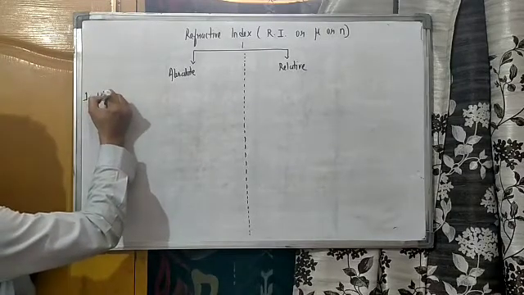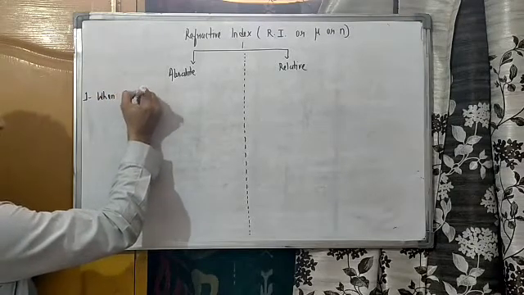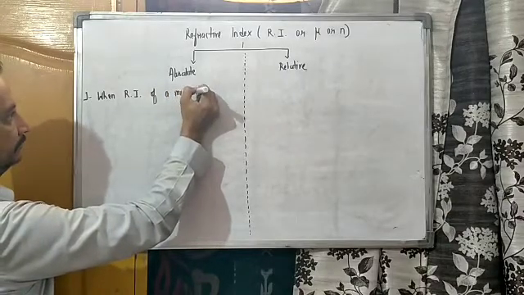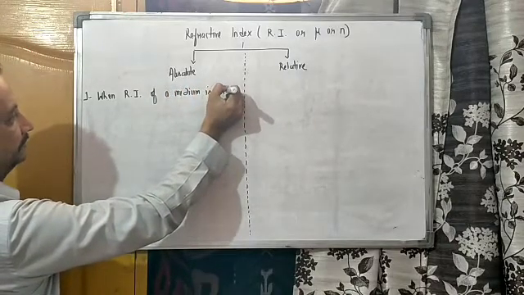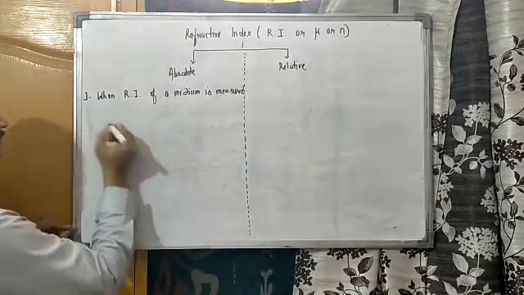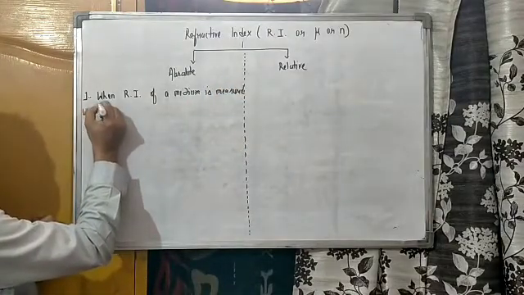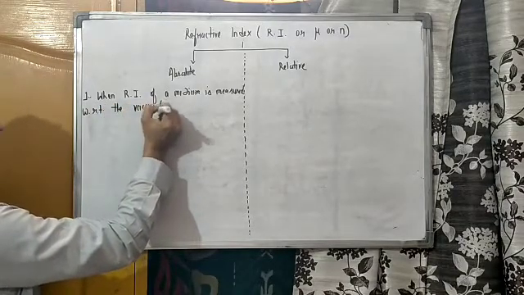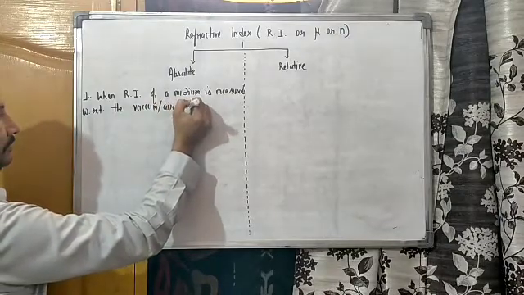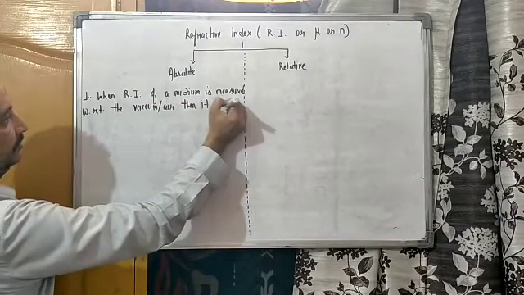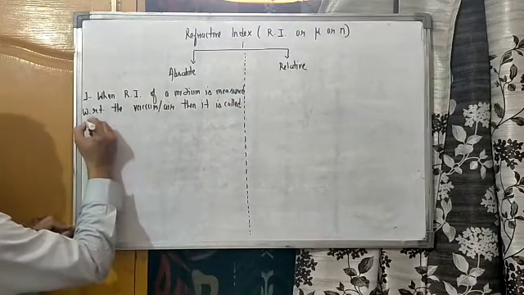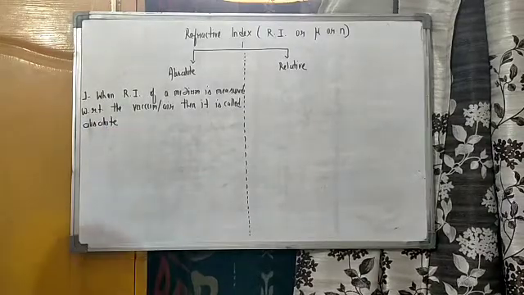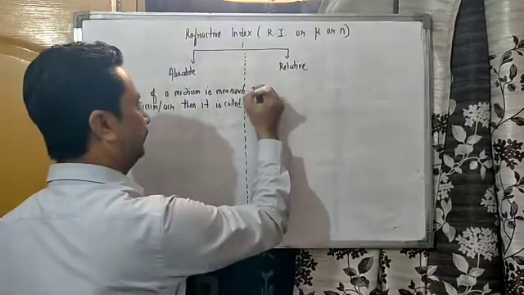When the refractive index of a medium is measured with respect to vacuum or air, then it is called absolute, right?